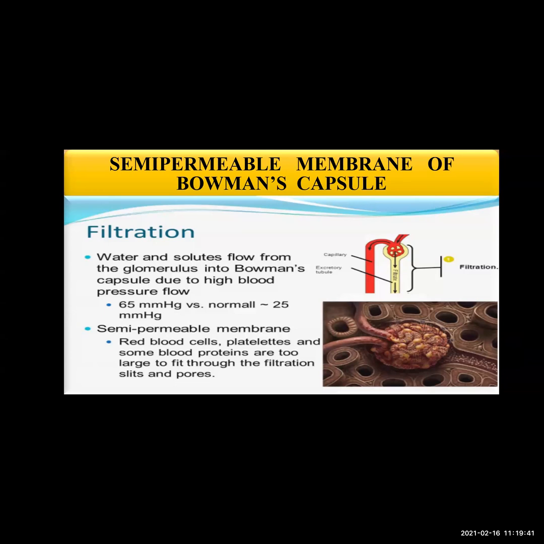Okay, see here, water and solutes flow from the glomerulus into the Bowman's capsule due to high blood pressure. And in the semi-permeable membrane, red blood cells, platelets, and some blood proteins are too large to fit through the filtration slits and pores. Here the water molecules and some solutes can easily pass through these holes, through these pores, whereas the red blood cells and the platelets, being large in size, cannot pass through these slits. So it is called the semi-permeable membrane of Bowman's capsule.